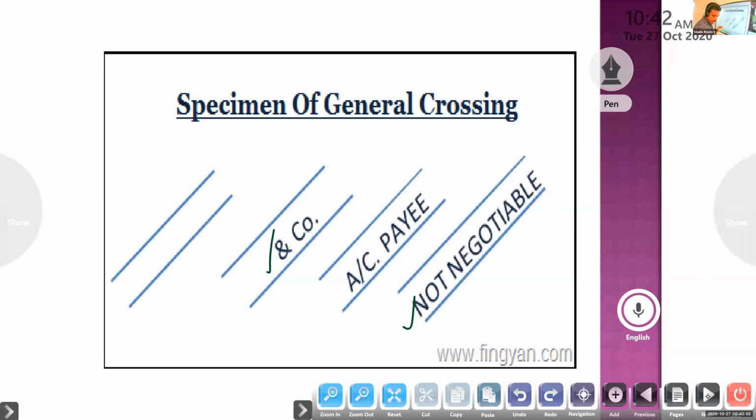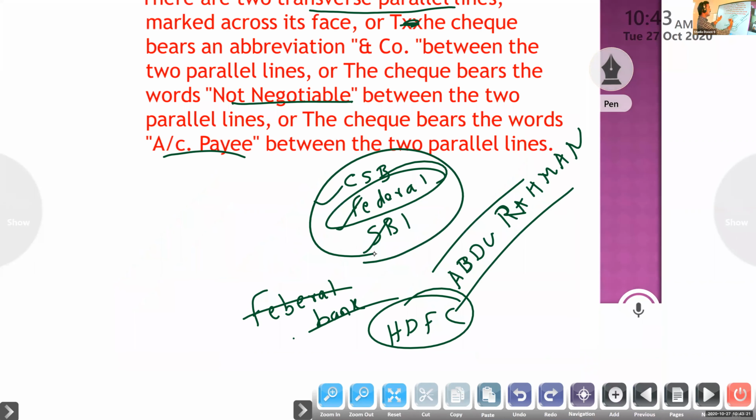Then the paying banker is required to pay the amount of a generally crossed check to another bank and not to the holder at the counter. At the counter they can't encash, they will credit in the accounts. General crossing is one thing you have to remember, where the drawer doesn't know where they will credit, so any bank they will credit. Suppose if we have only one bank account, no problem, they will credit in that account only. Okay, so that is general crossing.